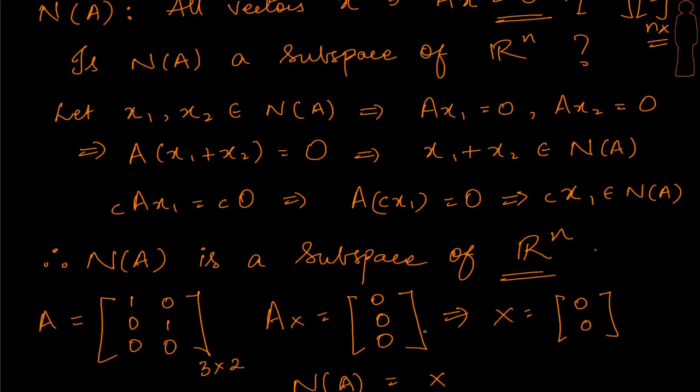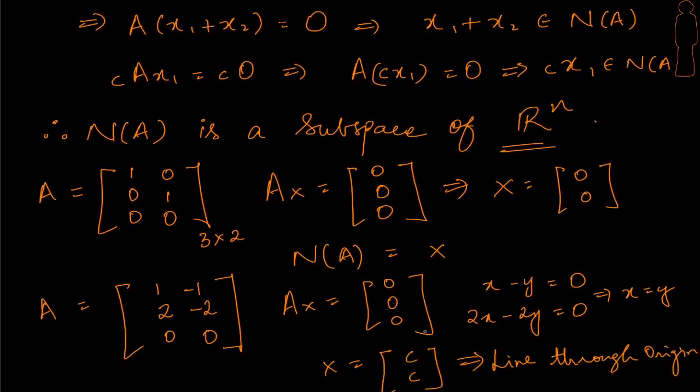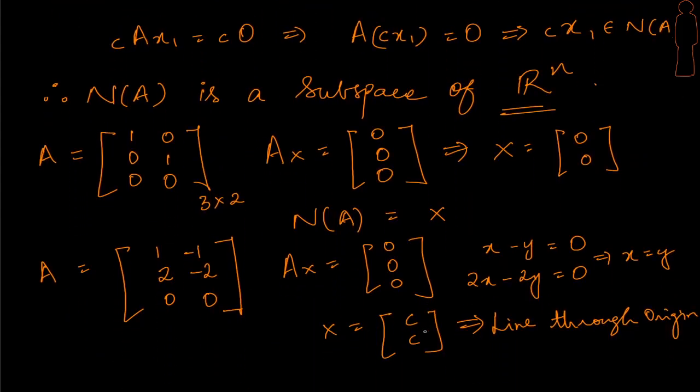Let's take some examples. So here are maybe some 2-3 examples. Let's see. So again, a similar matrix, we take 3 by 2, with rows 1 0, 0 1, and 0 0, and we are asked what will be the null space of this matrix. How we find this out is we are going to say Ax equal to 0 0 0, right? The way you can look at it is we can try and take equations and solve for it. So let's say now I have this times x, take x as small x and y. There are just two columns here, right? So my x vector will have just x and y.